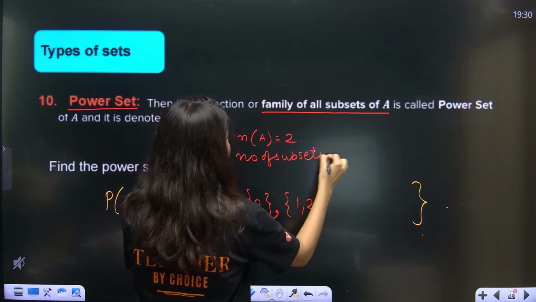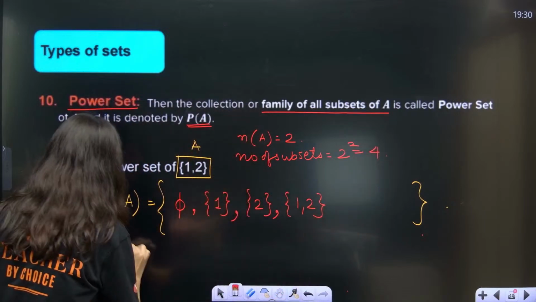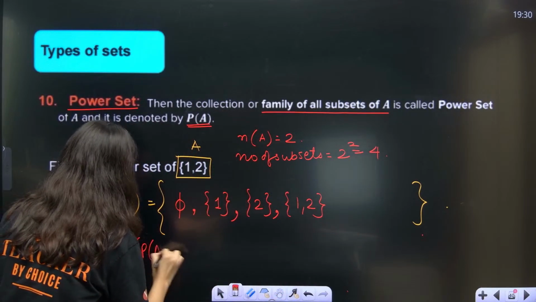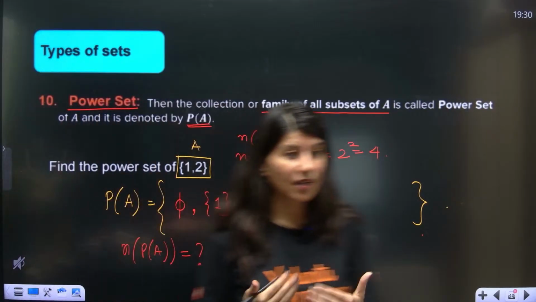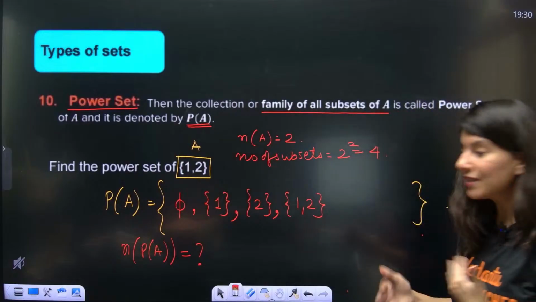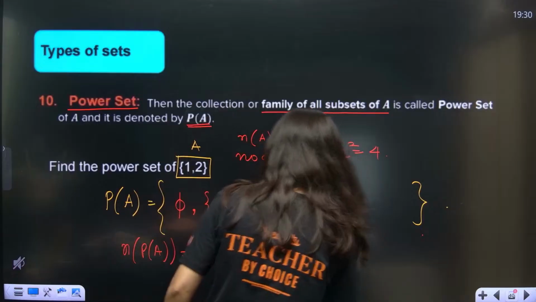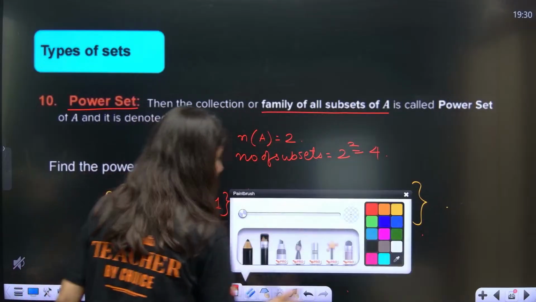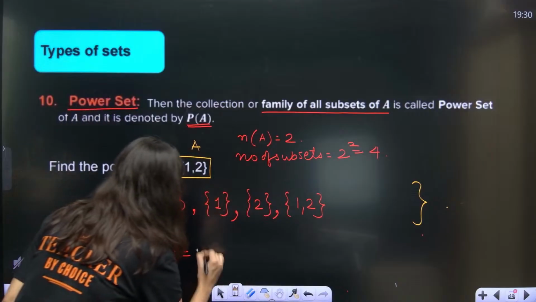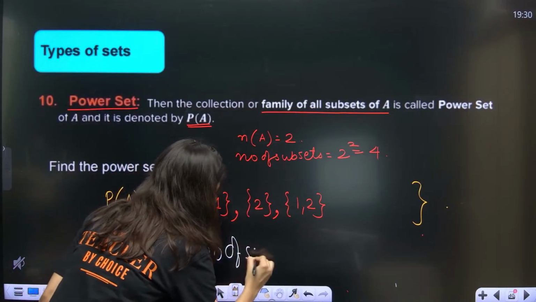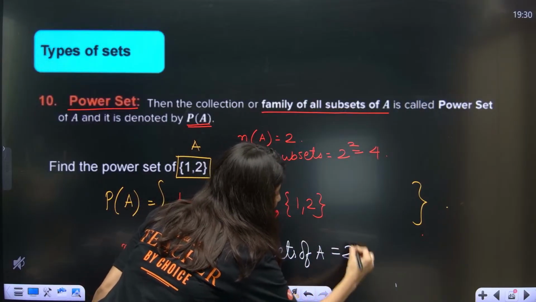The number of subsets is 2 power 2, that is 4. So there will be 4 elements in the power set of A. How many elements will be there in the power set of A? Can anybody tell me? This is such an interesting thing. So the cardinality of the power set will be equal to the number of subsets of A, which is equal to 2 power n.